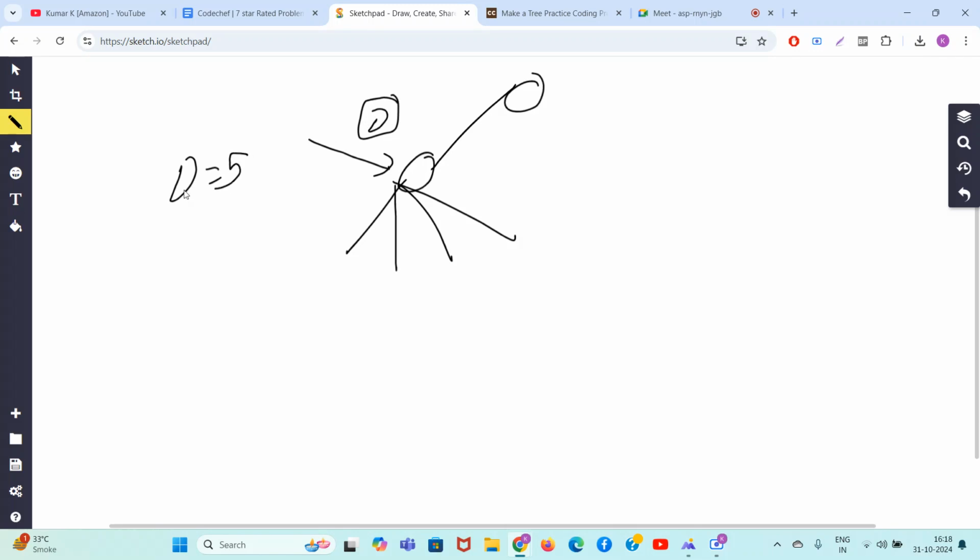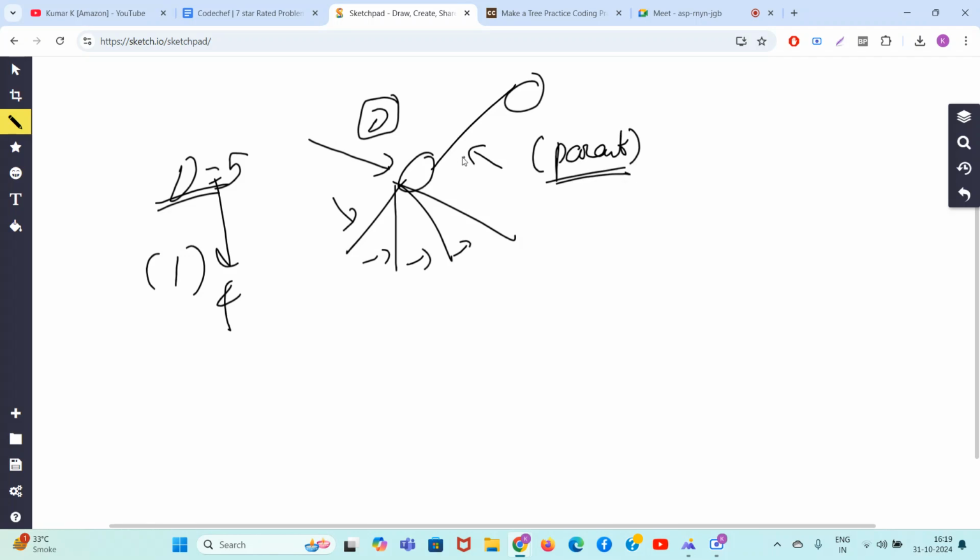I am trying for the nodes whose degree is 5. I should now remove one edge, right? I need to make its degree 4. So which one can I remove? I can remove this one, or this one, or this one, or this one, or its parent. Always first remove the parent edge, okay? If the parent edge is not available, then remove the child edge.